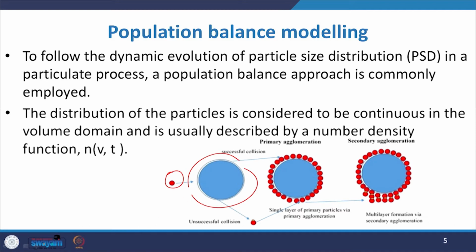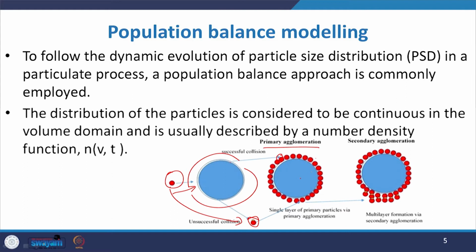Now there are two concepts. One is that it either directly collides with this particular mass, and this is an unsuccessful collision. Once it is a successful collision, then there are again two options with respect to this primary agglomeration. It may successfully collide and attach to the surface of this particular particle, and similarly it may have another option of a successful collision.